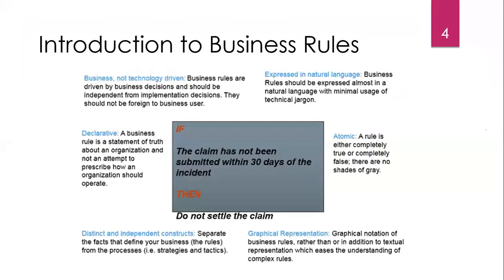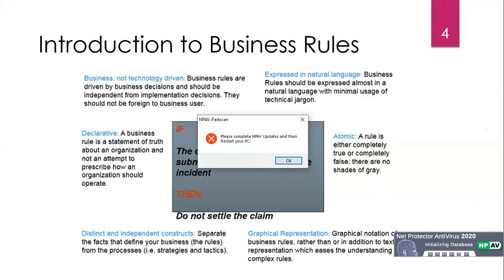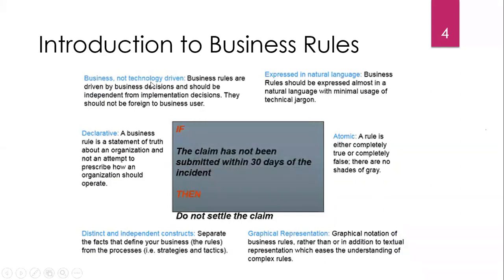So if you see the business rule structure, the business rule is driven by the business decision and should be independent from the implementation decision. They should not be foreign to the business user.